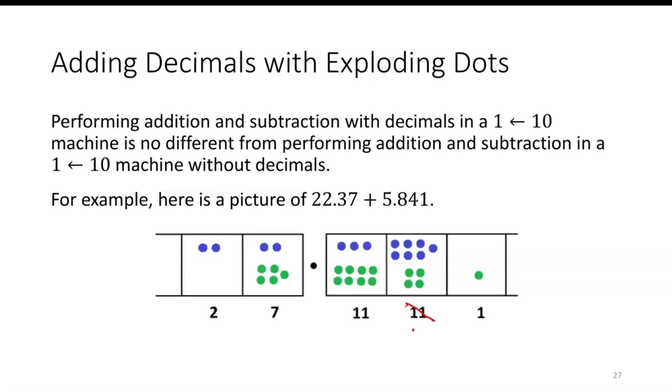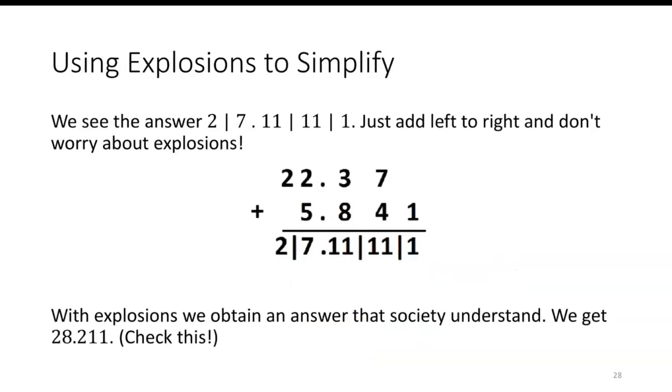So this becomes 1 dot left, and this will become 12. I can explode the 10 dots from the tenths place, and I'll be left with 2 and 1. And so I end up with 28 and 211 thousandths. So as I just showed, you end up with 28 and 211 thousandths.